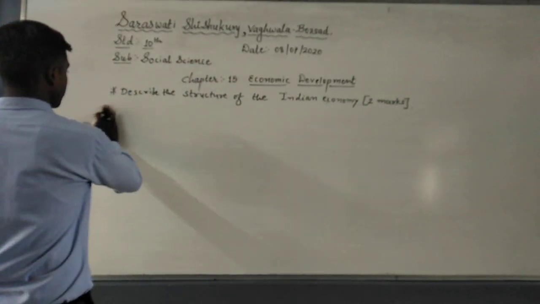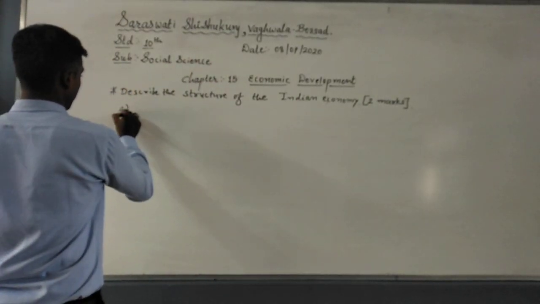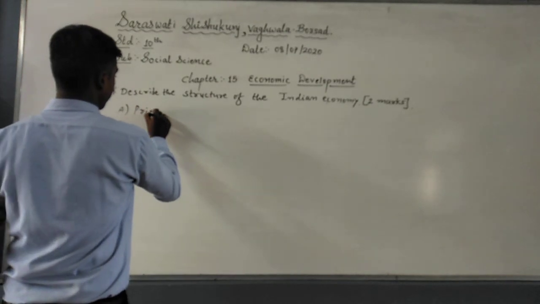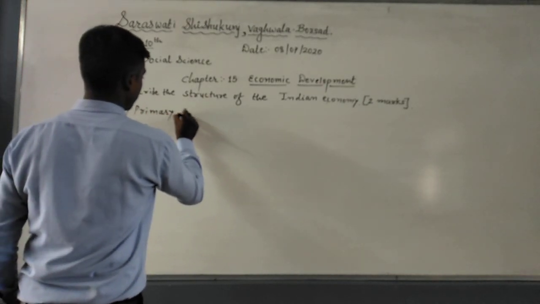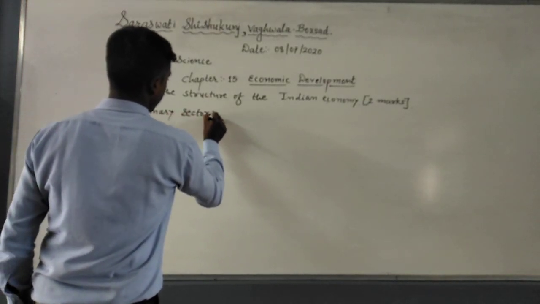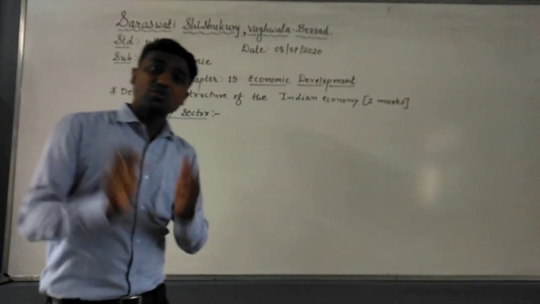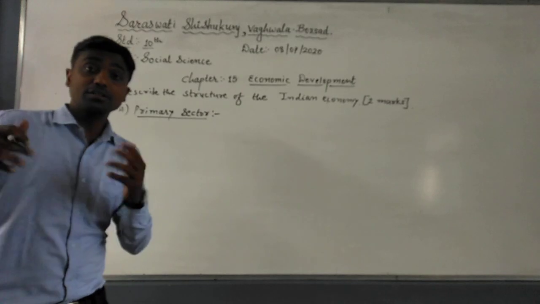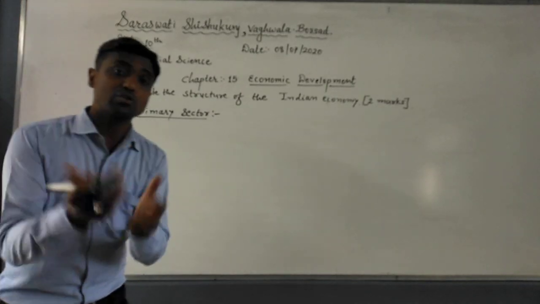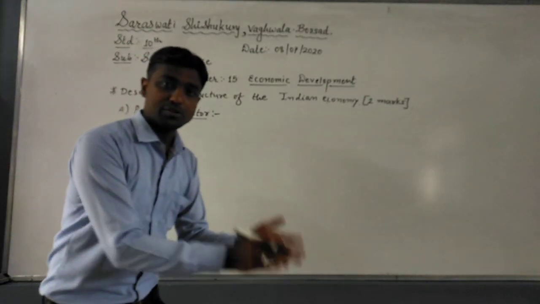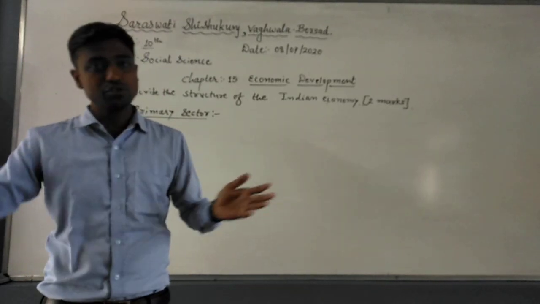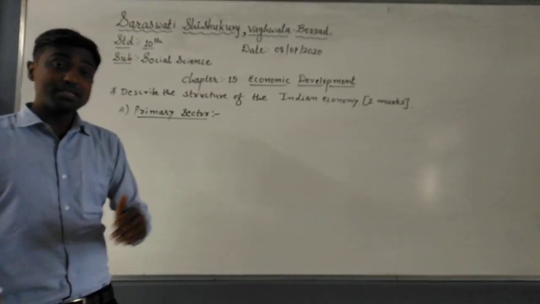The first one is the primary sector. Very simple, students. In school we have heard the words primary schools, from 1st to 5th, 1st to 7th or 1st to 8th like that. Primary means first.